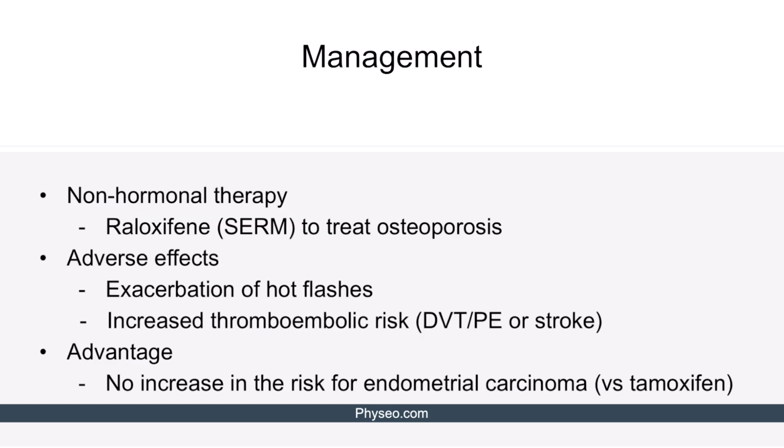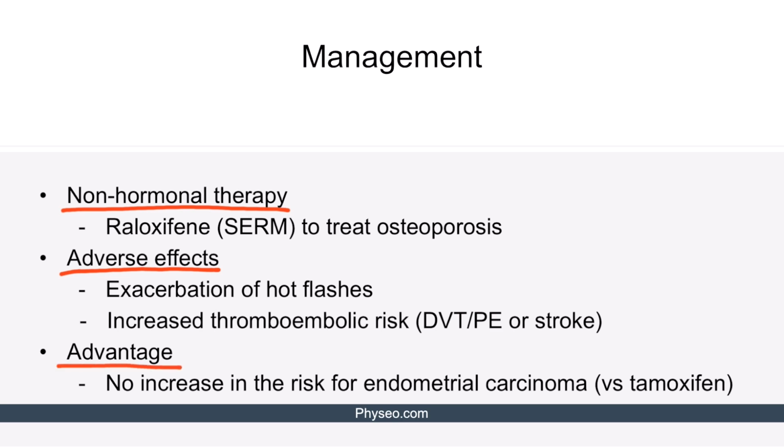The most commonly used drug in the non-hormonal therapy category is raloxifene, which is a selective estrogen receptor modulator, or SERM. Raloxifene is used mostly to treat menopause-associated osteoporosis. Adverse effects include exacerbation of hot flashes because it blocks estrogen receptors in the hypothalamic thermoregulatory center. Additionally, raloxifene stimulates estrogen receptors in the liver, increasing coagulation factor synthesis. This in turn predisposes patients to develop DVTs, PEs, or stroke.